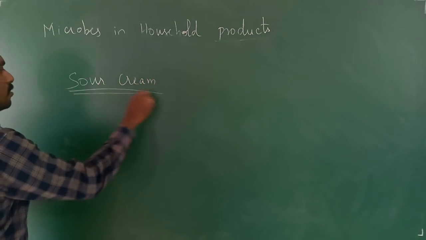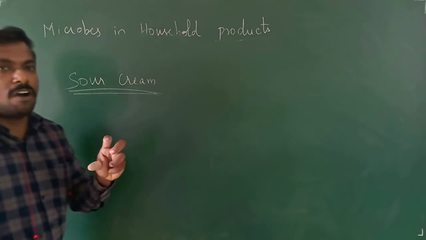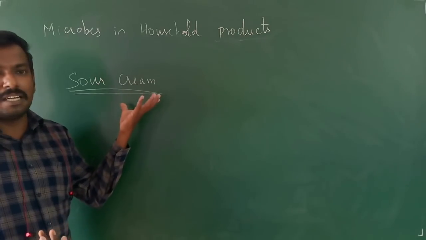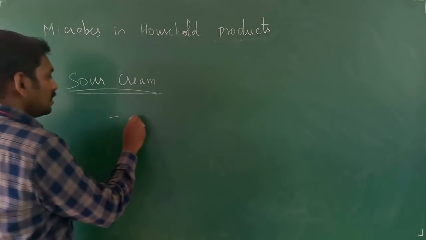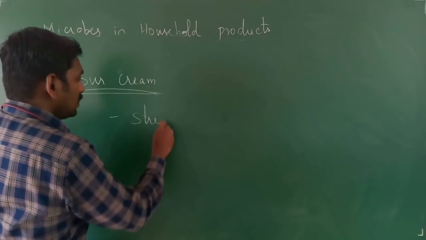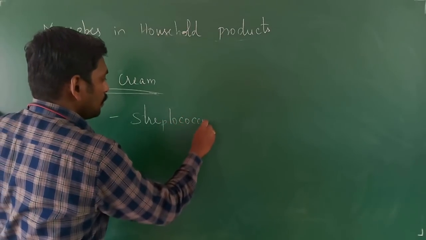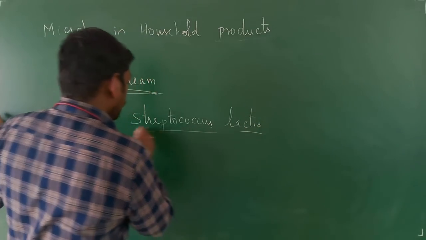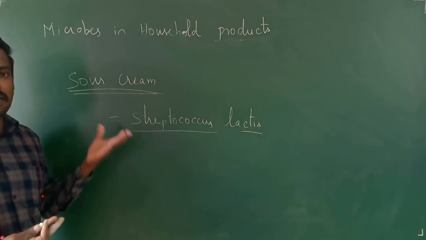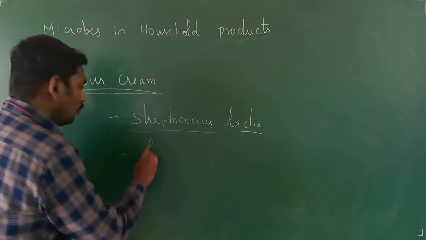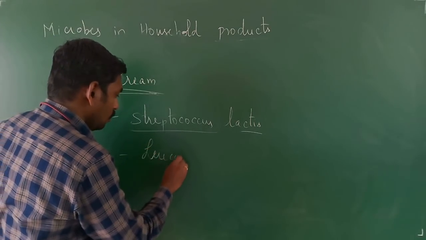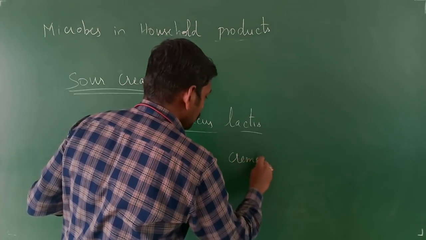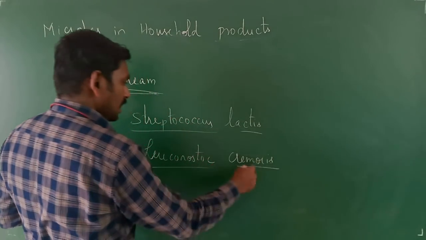Sour cream is also a condensed form of skimmed milk. It will be more condensed than curd. It is obtained by the addition of Streptococcus lactis and Leuconostoc cremoris. You will be having this cream.